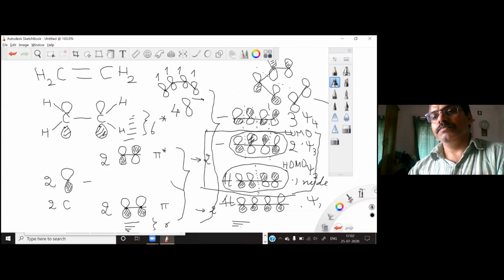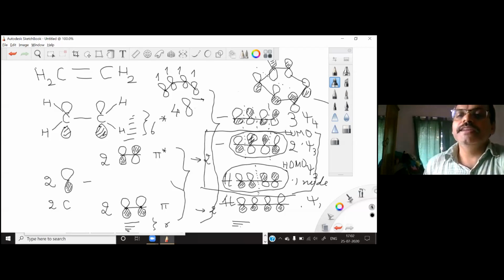This is a pi star orbital, the LUMO of ethylene, so it has opposite phases. It will overlap here and it will overlap here. So you see, this is a phase overlap. That's why this will be a constructive overlap, and you basically get the allowed 4+2 cycloaddition, which is thermally allowed because this reaction happens in the ground state.